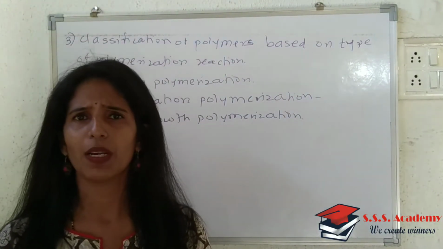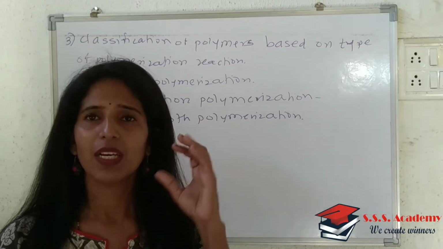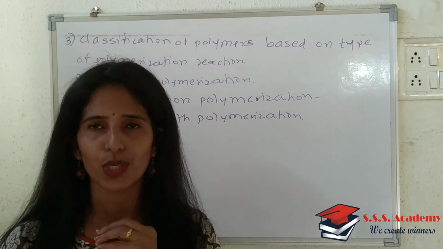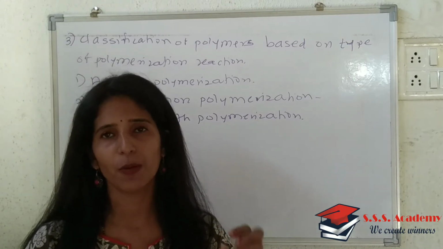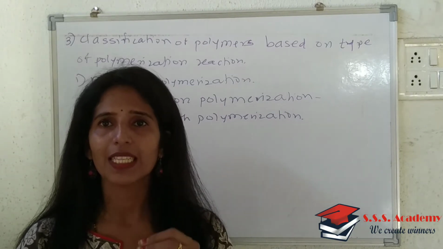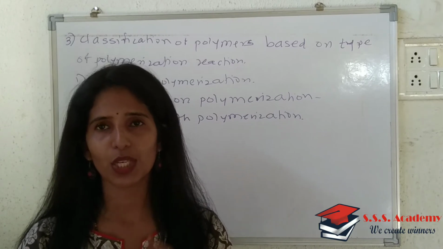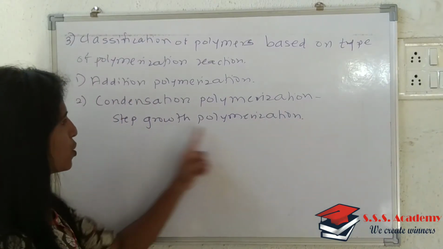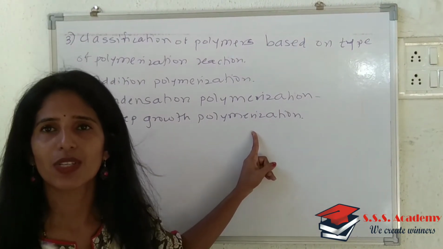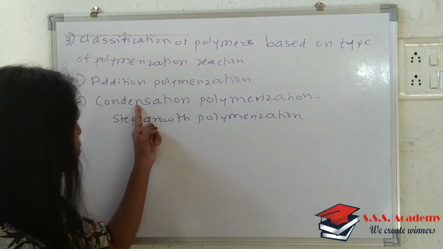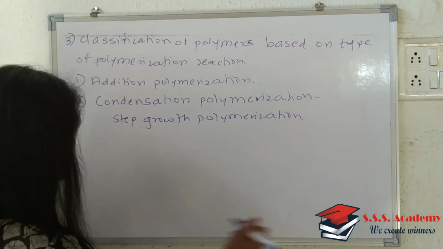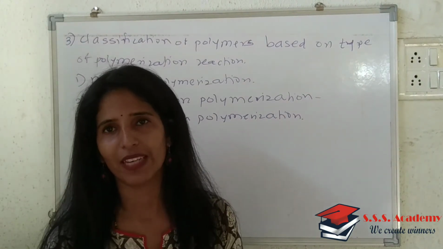In condensation polymerization, the polymeric chain grows with an increase in the number of condensation steps. So the chain of the polymer grows with the increase in the number of steps for condensation, and that's why that polymerization is also called step growth polymerization. It depends upon the series of condensation steps taking place, and that's why this type is so called. The best example for this is terylene, or Dacron.